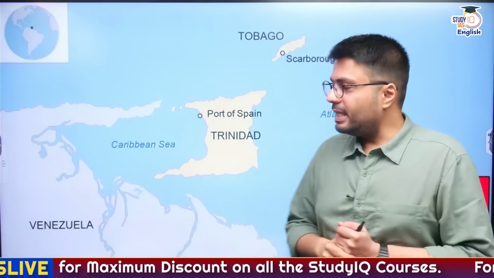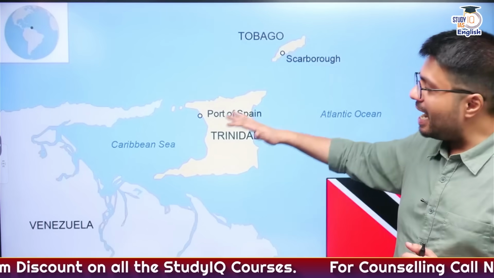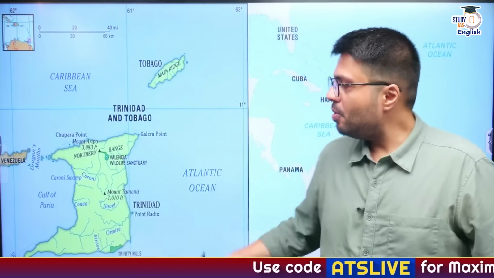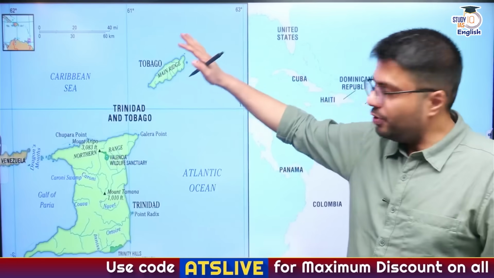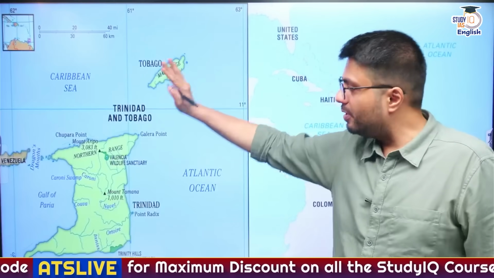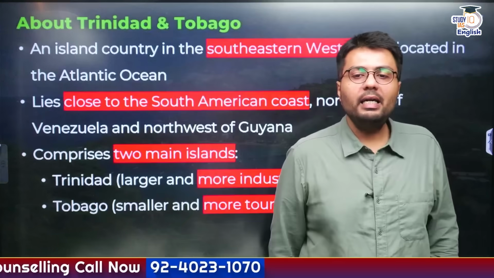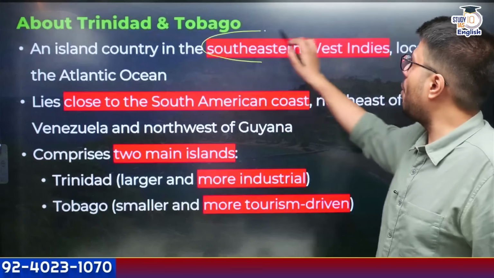Now this country is located in South America. It is particularly an island which is located just north of the country Venezuela, right? Now if you look or zoom into this map, this is the country. It is located just north of Venezuela here, and it is also quite neighboring to the country of Guyana. Now this Trinidad and Tobago actually consists of two islands, Trinidad and Tobago. Trinidad is the larger island which is more developed, whereas Tobago is the smaller island more prominent for its tourist activities, right? Now this island is located in the southeastern part of the West Indies.